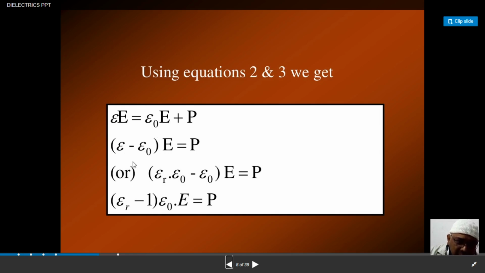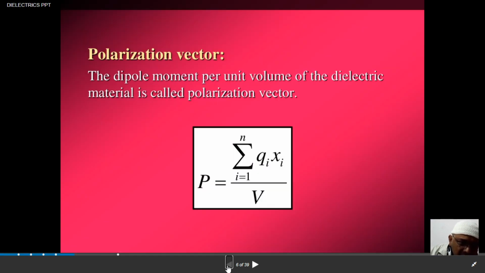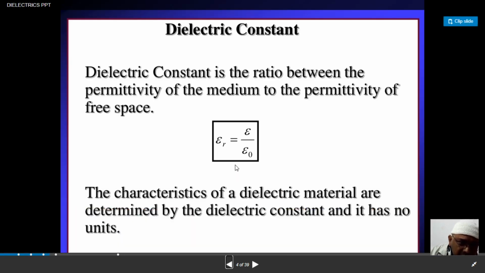And what is epsilon? Epsilon is equal to epsilon naught into epsilon r. From here itself you can write epsilon is equal to epsilon naught into epsilon r.